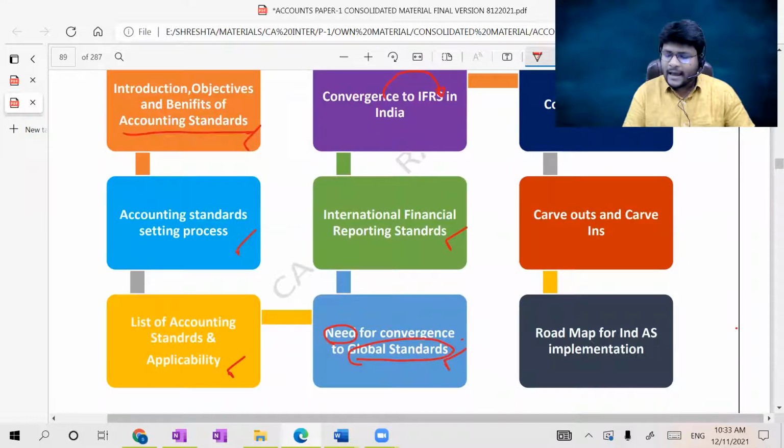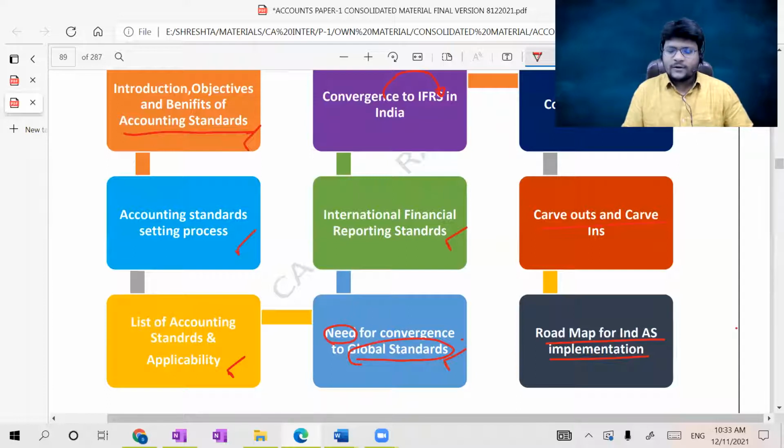Then carve-outs and carve-ins. What is this carve-out and carve-in? Then the roadmap for Ind AS implementation. These are all things we are going to discuss in this chapter. So many gray areas are there. I already told you, completely unknown to you. So first, without wasting much time, let us enter into the topic.